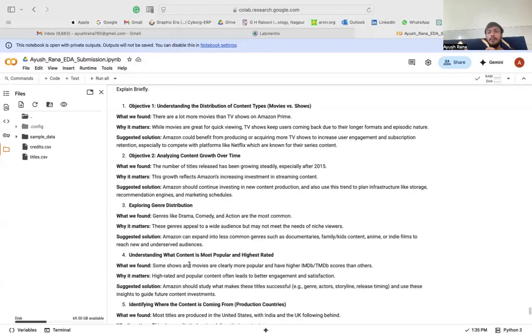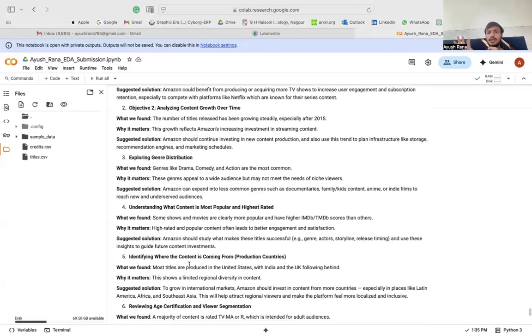Maybe TV shows take much more time to watch, with each episode being one or one and a half hours, so people move to movies with a two-hour time frame. This is the perception, and how you handle it depends on the platform creators.